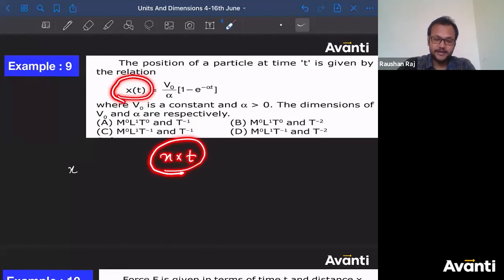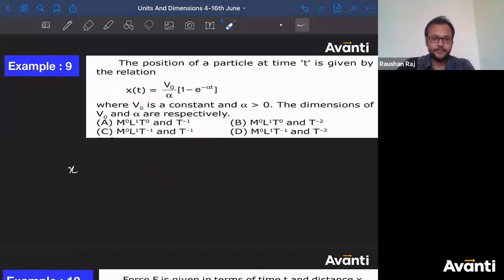If you have considered that, that is wrong. This is not x into t, bacha. This is called x as a function of t. So we have expressed x in terms of t. So x depends on t. ठीक है? So this says x as a function of t. So don't multiply x into t. If you're doing that, you'll get the wrong answer.